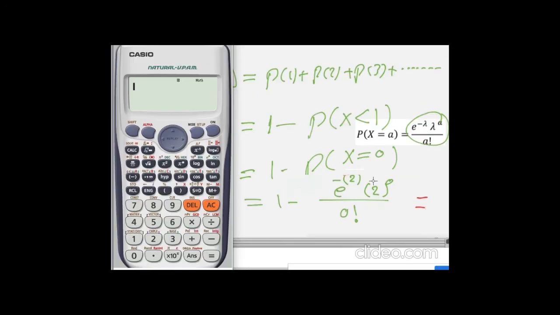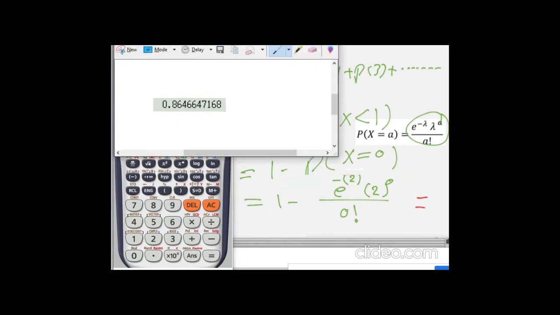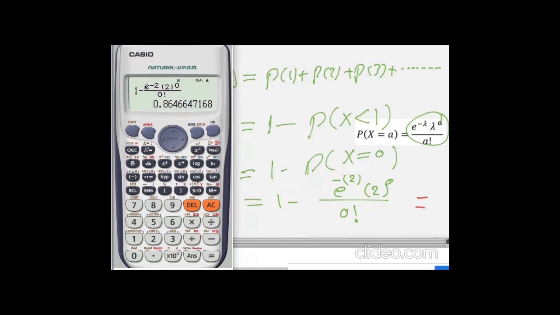Then again to compute this part, I will type it inside my calculator. 1 minus the fraction here. I have here exponential, then shift with ln, it will give me e. The power of this exponential negative 2. I will come down to write the bracket with 2 to the power 0. All of that divided by 0 factorial. Then shift 0 shift with this button, it will give you 0 factorial. Now press equal. Then this is the final answer, or you can say this is the final probability for this case.